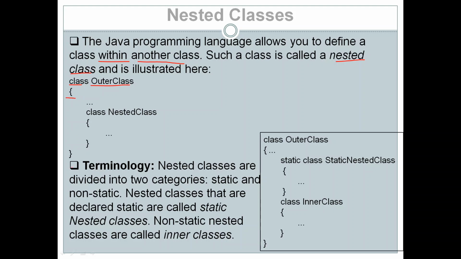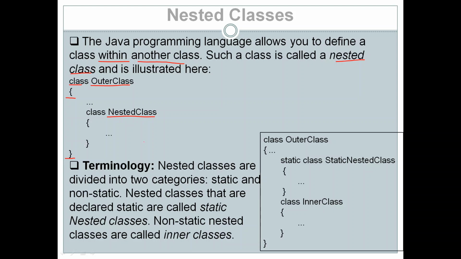It starts here, it ends here, and inside this outer class we have one more class declared, so here it is the nested class. This nested class is inside the outer class, and that is the reason it is called a nested class. So we can have a class within another class in Java, and this concept is called nested classes.